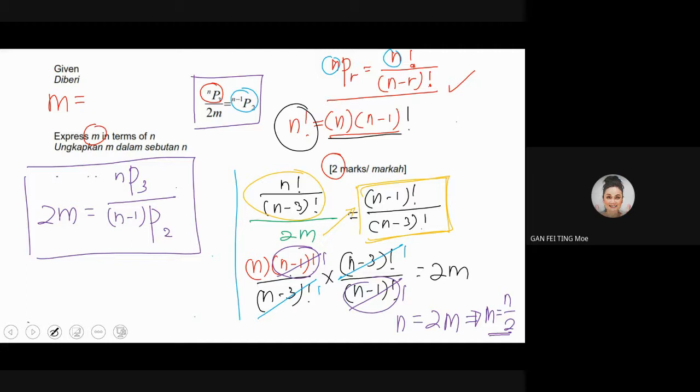Because mathematics cannot run away from using the formula. It cannot run away from substituting with the right terms. That's all. But anyhow, you need to understand which formula to use and which chapter that is, right? Okay. Any problem with this question that you want to ask? If yes, you may say so.